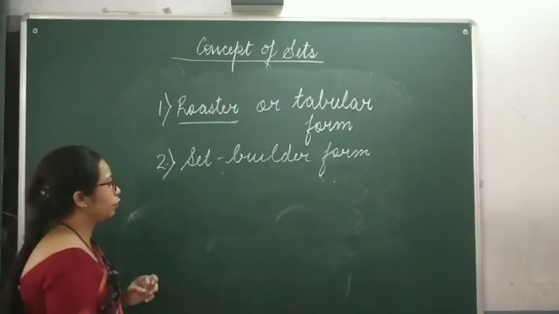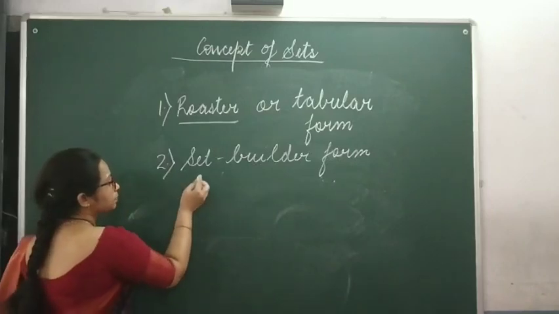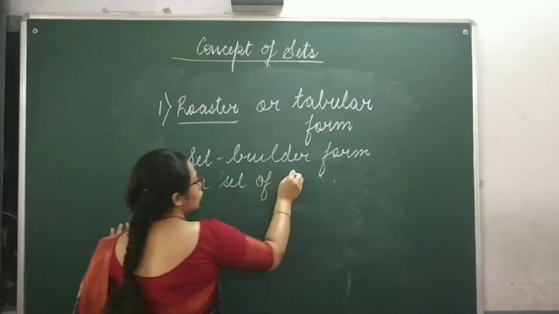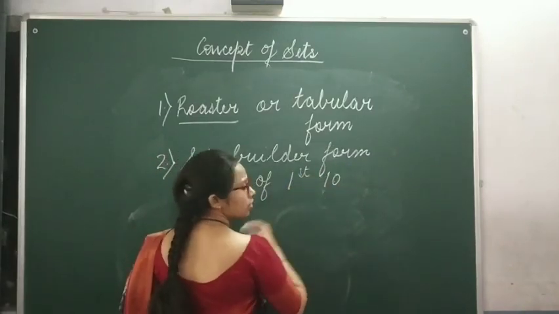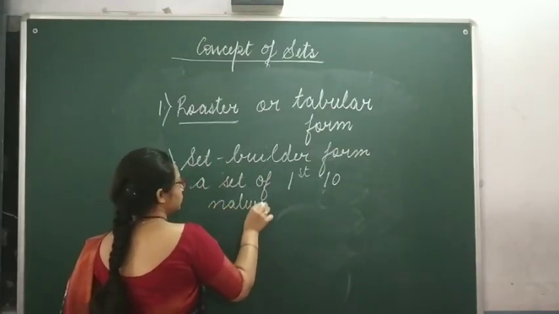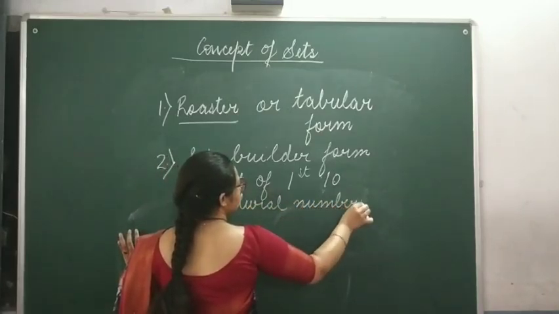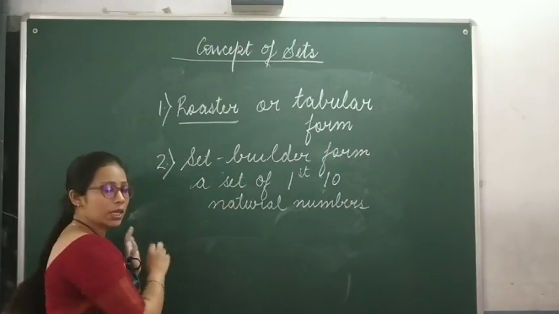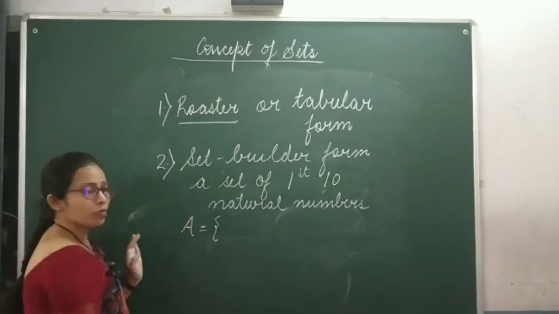Suppose we have to write a set in set builder form, and the set is a set of the first 10 natural numbers. What elements are there?